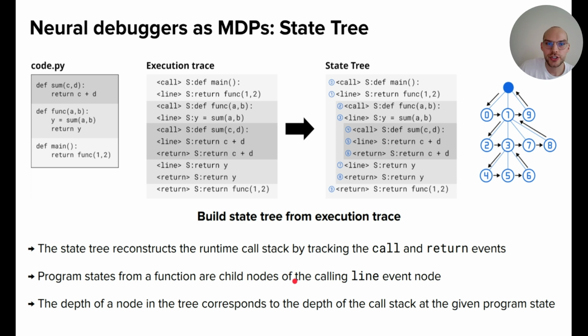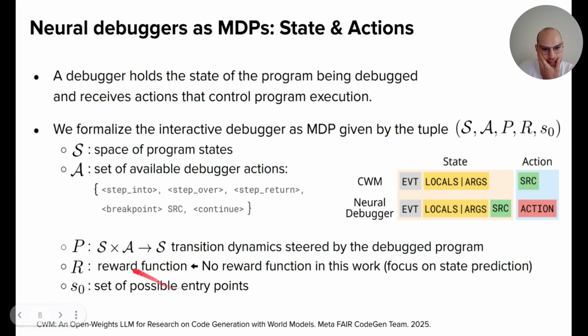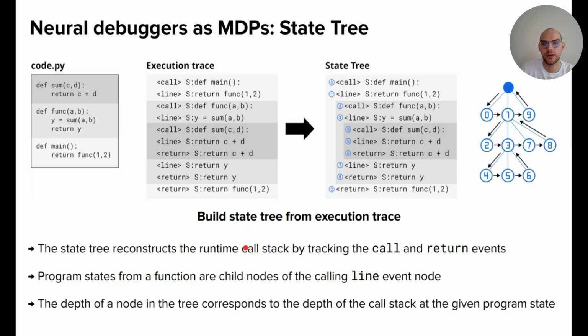So with this formulation, we build something that we call a state tree. The idea behind this is we want to define a model for the transition dynamics, and now you will see why we use the state tree for that. On a high level, let's go through a very simple example. We have this code which consists of three functions, and the main function calls this function AB, which sums two variables with another function. When we record this execution of the program, we get the following execution trace, and the different functions are marked by different shades of gray.